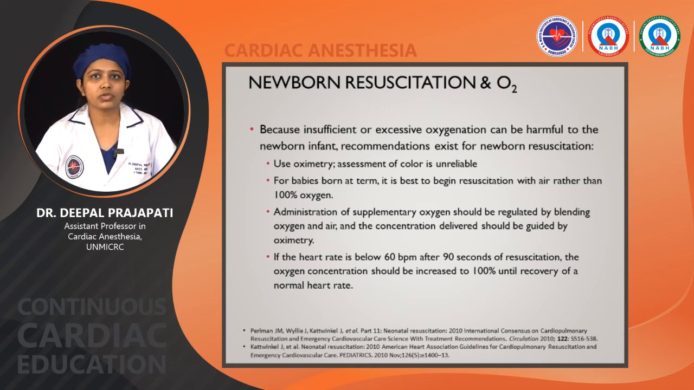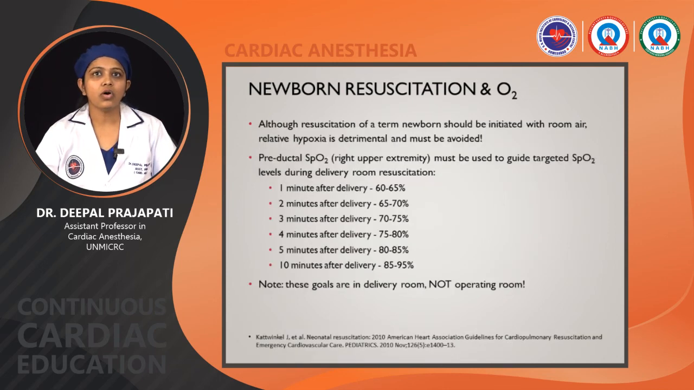Administration of supplementary oxygen should be regulated by blending oxygen and air, and the concentration delivered should be guided by oximetry. If the heart rate is below 60 after 90 seconds of resuscitation, the oxygen concentration should be increased to 100% until recovery of a normal heart rate. Although resuscitation of a newborn should be initiated with room air, relative hypoxia can be detrimental and must be avoided.